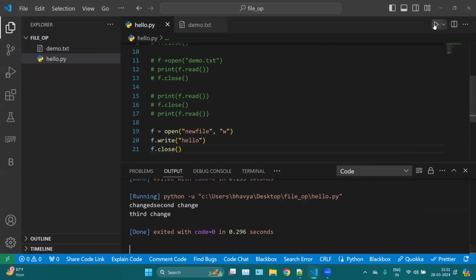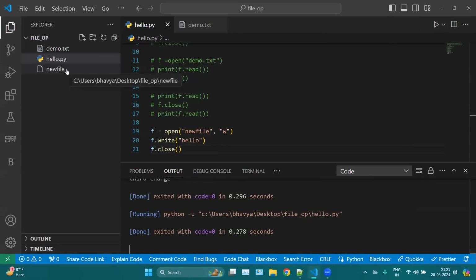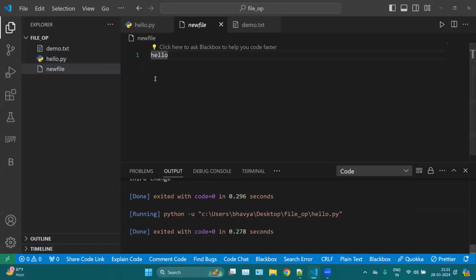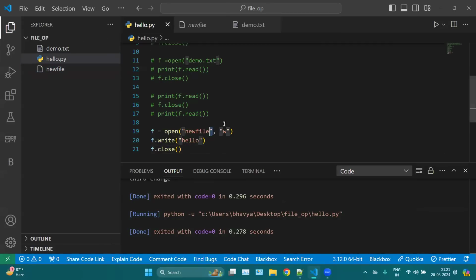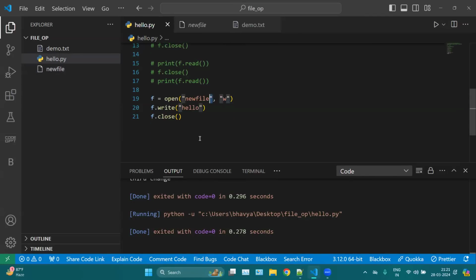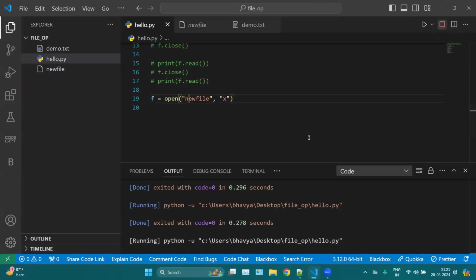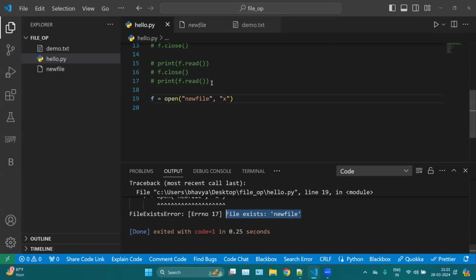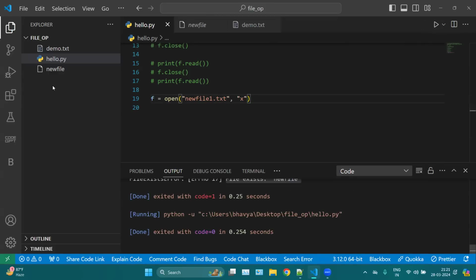If I run this program, you will notice a new file will be created. You can see the new file, and here we have hello. You can mention newfile.txt. So you can use W here, and also you can use X here for creating a file. For example, if I use X here, this will throw an error because the new file already exists. So this will throw the error, which is file exists. So let me create newfile1.txt. This will create a new file. You can see newfile1.txt.